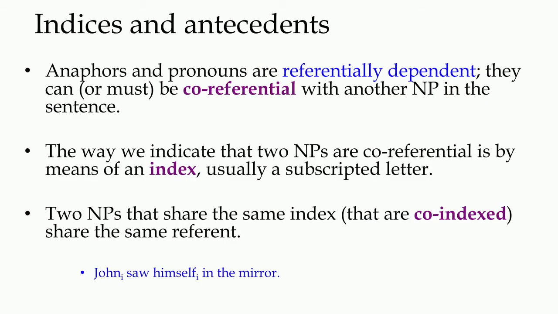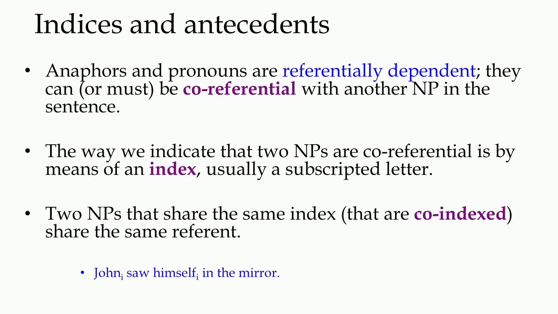Again, we need to pay attention to two more terms, which are indices and antecedents. Several times I have used the terms co-indexed and antecedent. So, we just need to understand these two terms. Anaphors and pronouns are referentially dependent. They can or must, depending upon cases, be co-referential with another NP in the sentence. So, what we are saying here is a pronoun can be co-referential with another NP in a sentence, and anaphors must be co-referential with another NP in the sentence.